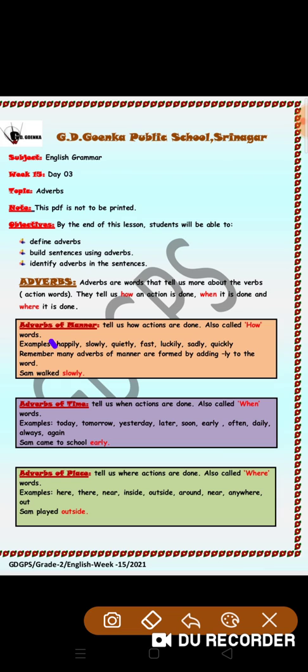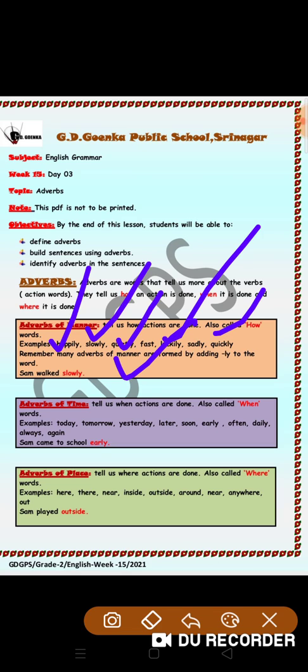There are examples here: happily, slowly, quietly, quickly, sadly, luckily. For example, let's frame the adverb of manner in a sentence. Sam walked slowly. See, walked is verb, slowly is adverb of manner.